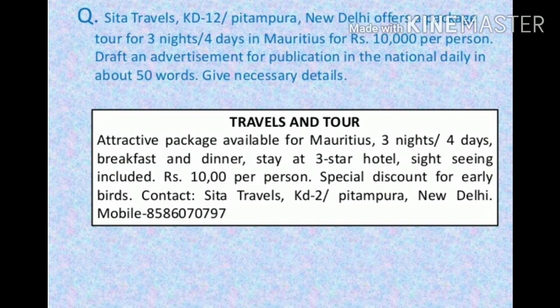Then we will write attractive package available for Mauritius, 3 nights / 4 days, breakfast and dinner, stay at 3-star hotel, sightseeing included, rupees 10,000 per person. Special discount for early birds. Contact Sita Travels KD2 Pitampura New Delhi, then we will be giving our phone number. So early birds means the person whosoever comes first will get the special discount from the hotels, from the travel